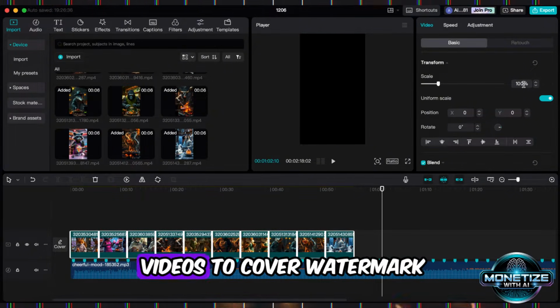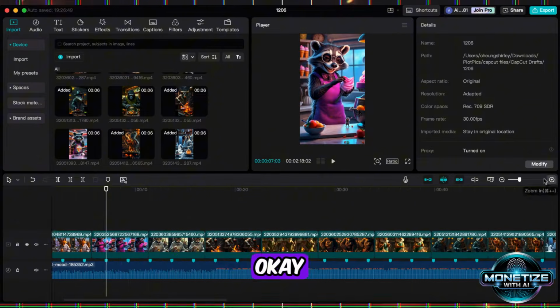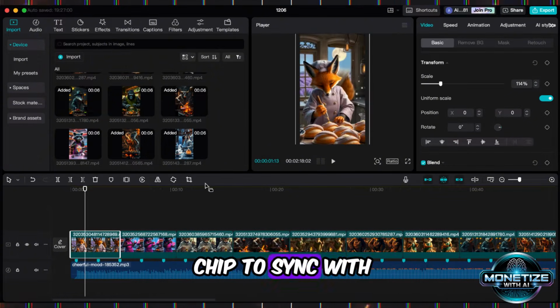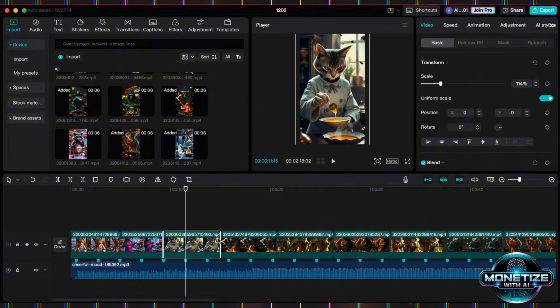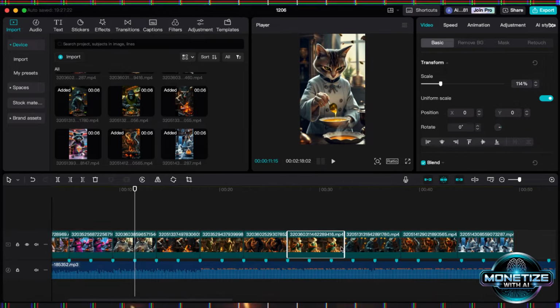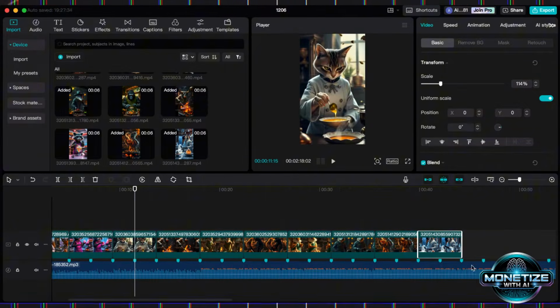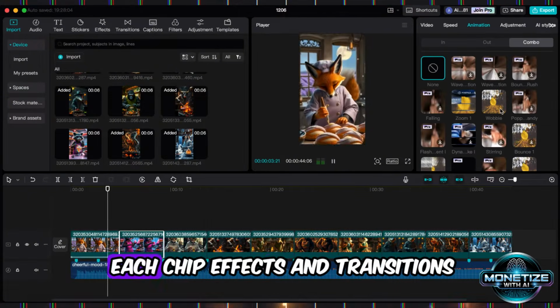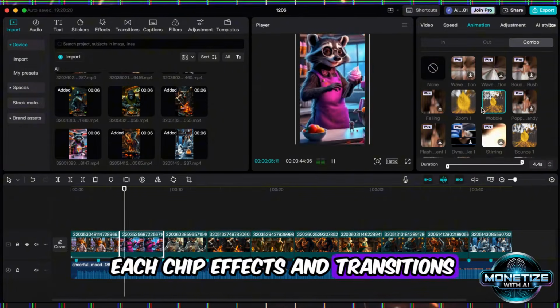And zoom up the videos to cover the watermark. Okay, then adjust each video clip to sync with the marked beats. Then, add animation for each clip, effects and transitions.